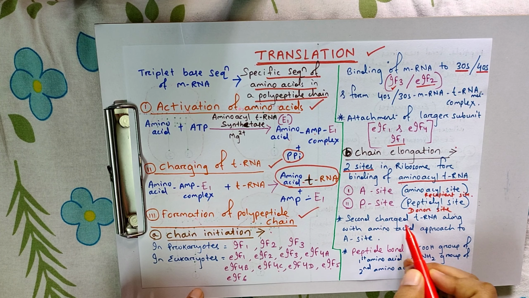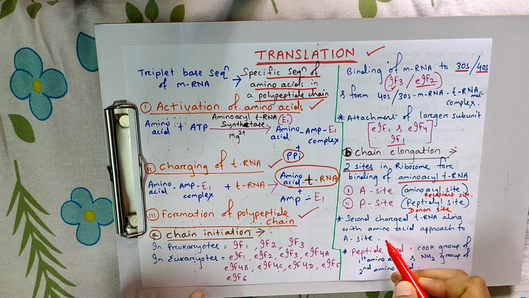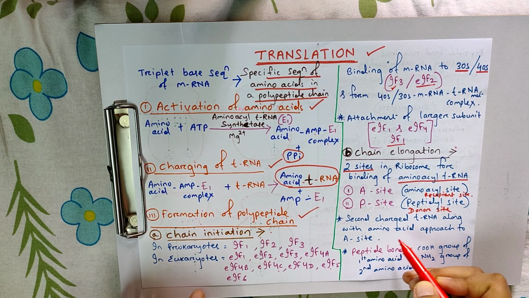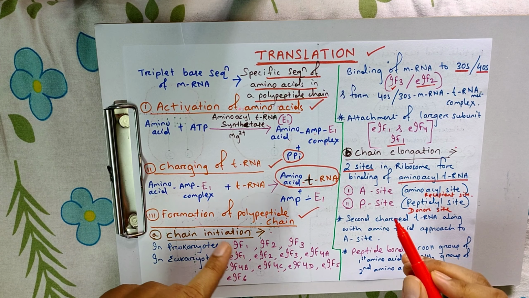When the second charged tRNA along with its amino acid approaches the A site, the peptidyl site already has the initiation tRNA.